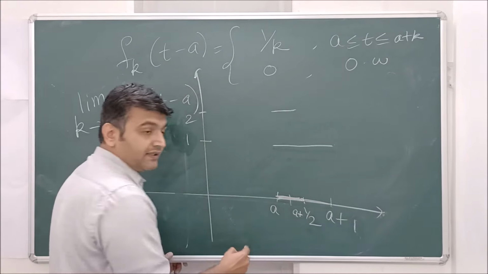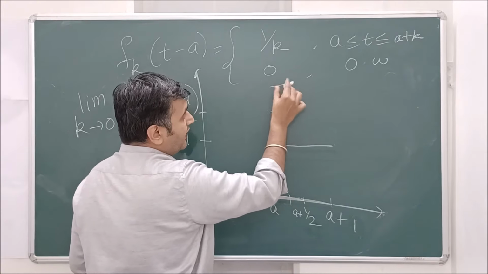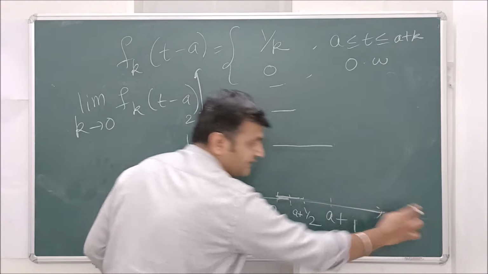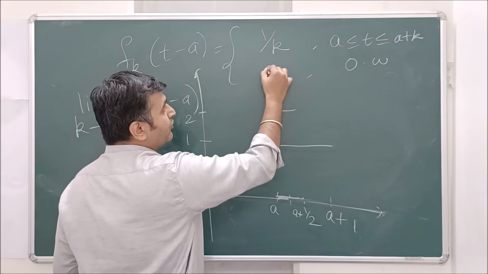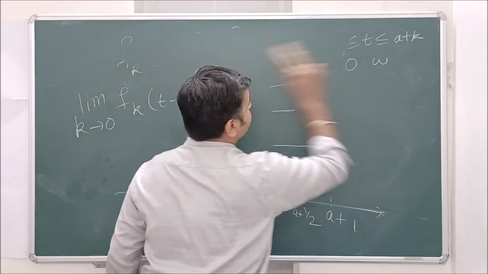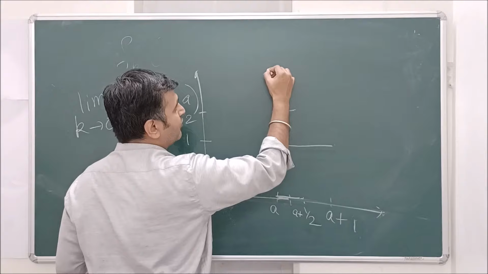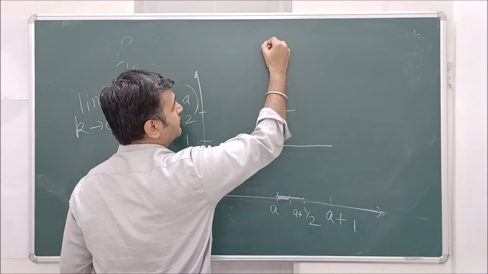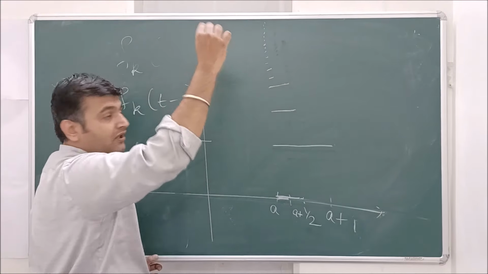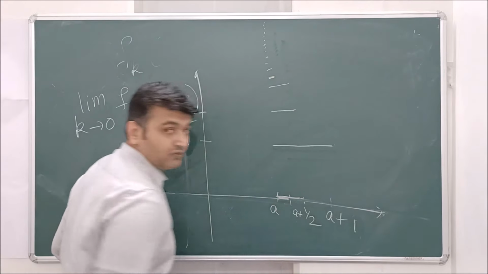When k is 1 by 3, from a to a plus 1 by 3 the value will be 3, and again 0 everywhere. You keep on doing like this. What is happening is that this is becoming smaller and smaller, taller and taller, and from here again everything is 0.